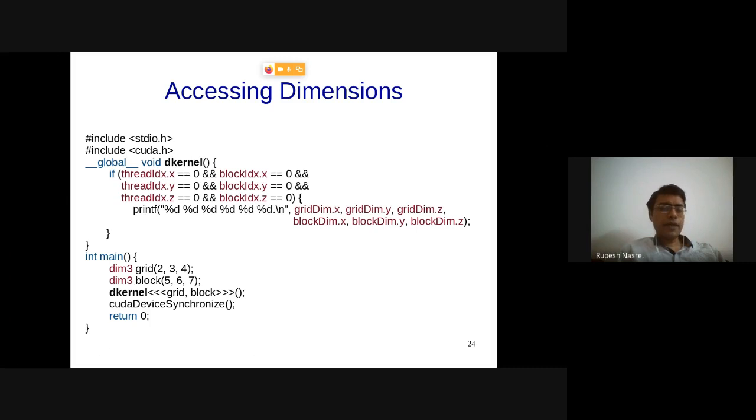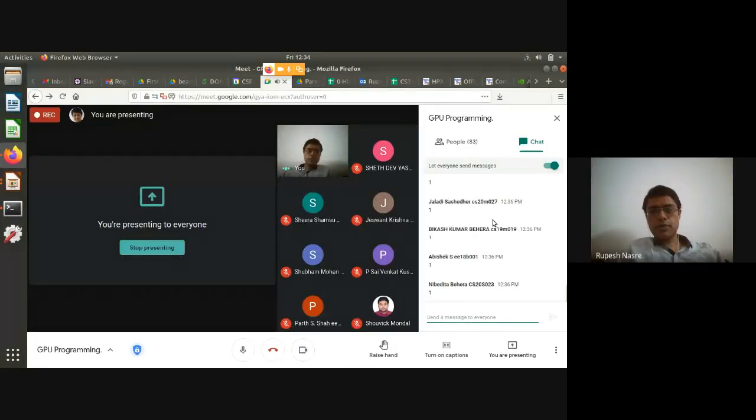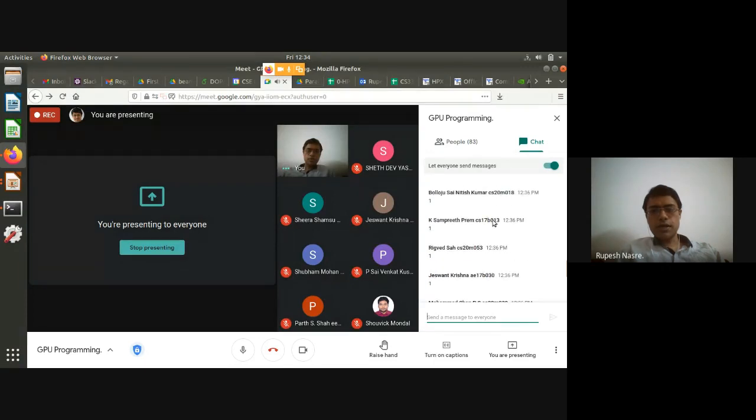So how many printfs will get executed because of this when we run this program? One. Okay, many of you are saying just 1. Anybody has a different answer?